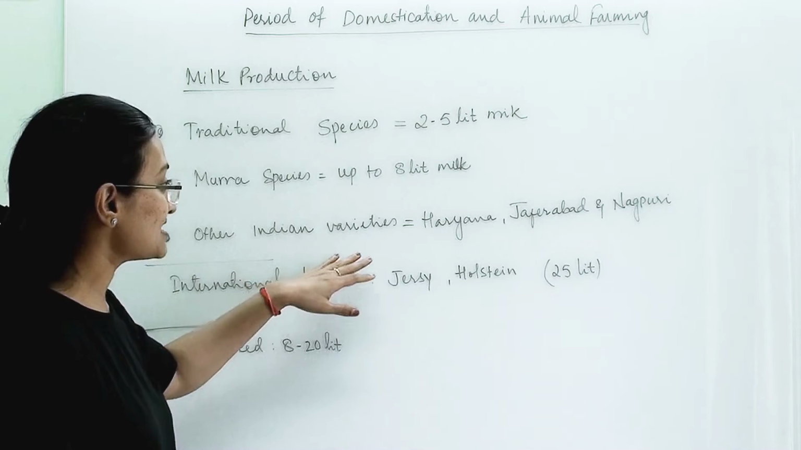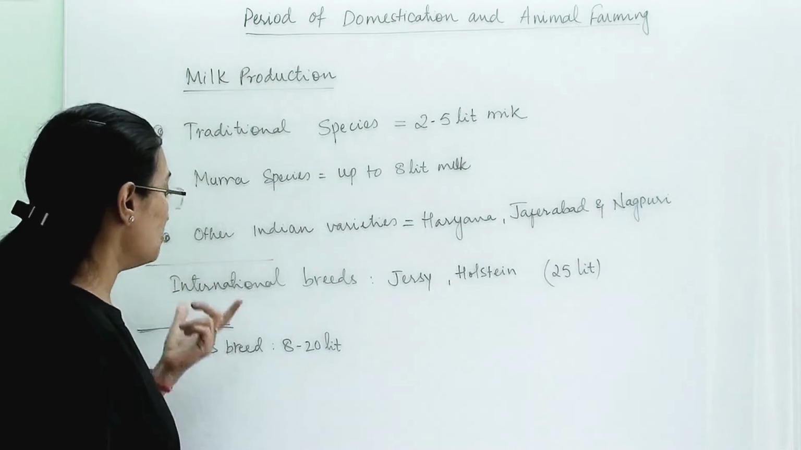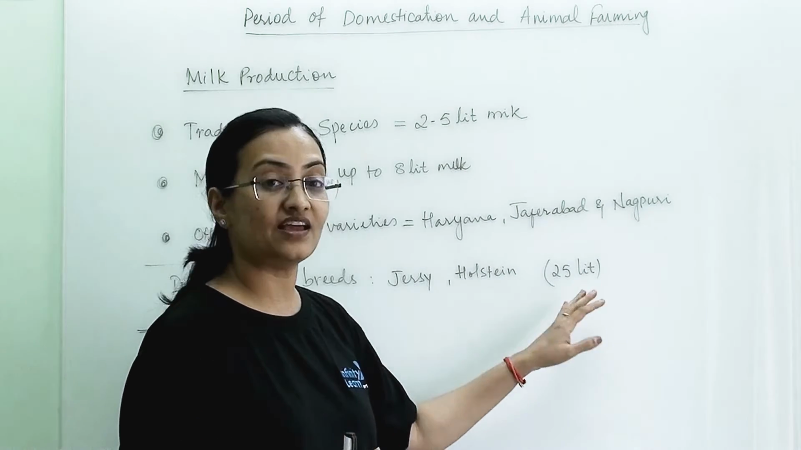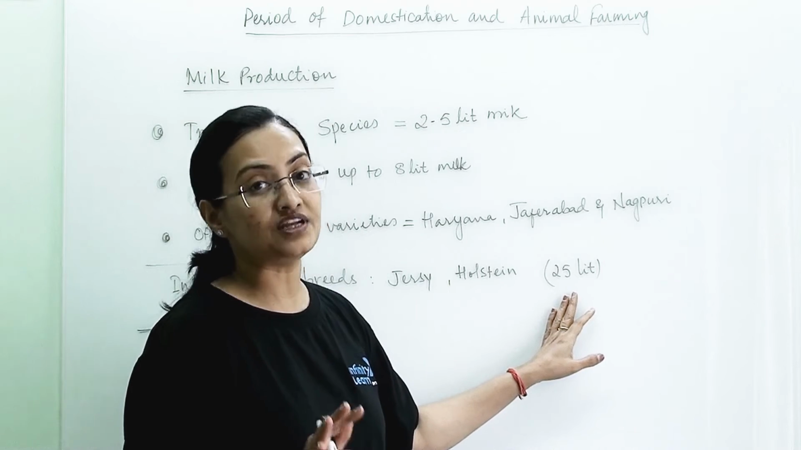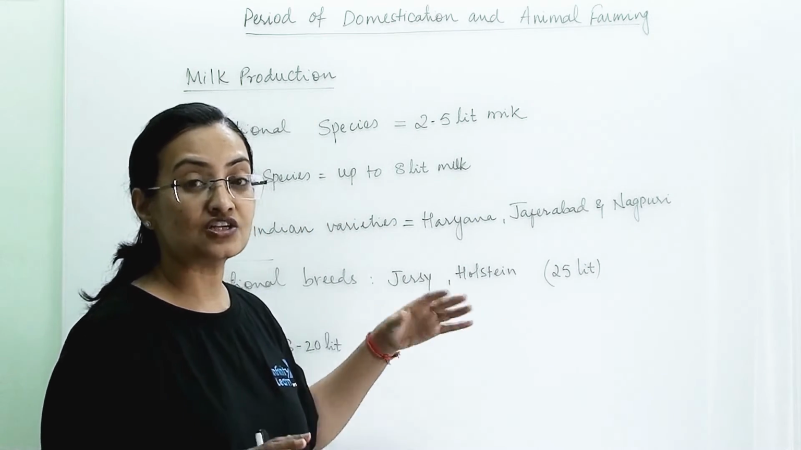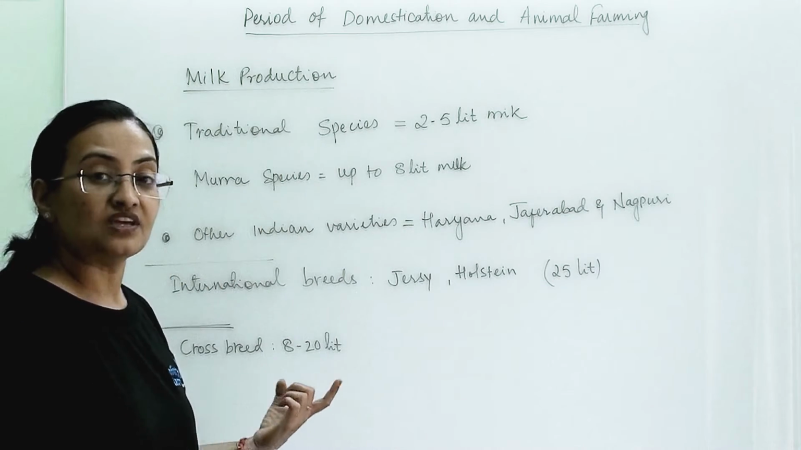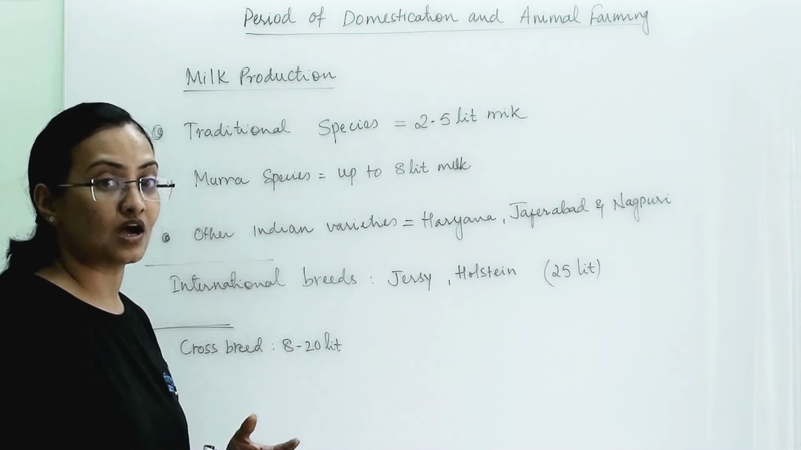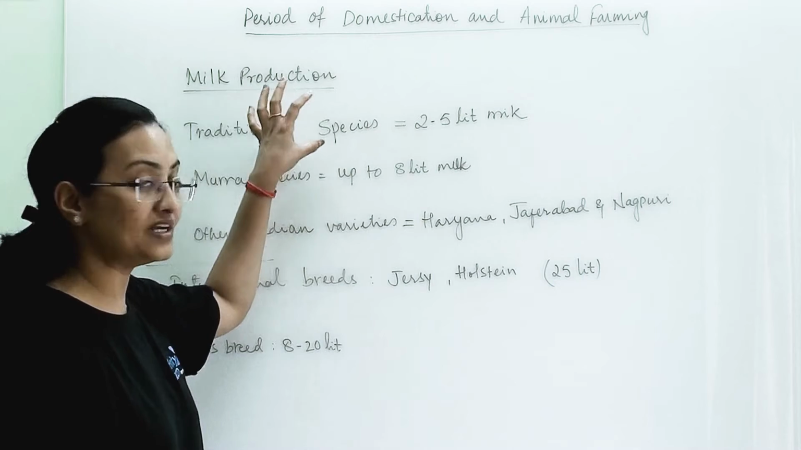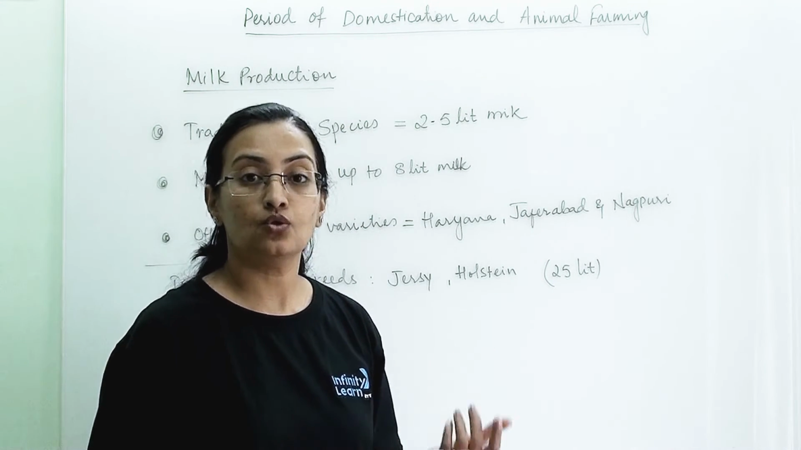Other Indian varieties like Haryana, Jafrabadi and Nagpuri cows give a good amount of milk. But if we are talking about international breeds like Jersey and Holstein, then they give up to 25 liters of milk. So we can see the difference in these two, that international breeds are more capable of giving a larger quantity of milk. That's why we have developed a crossbreed, and those cows are from the crossbreeding of these international breeds and our local species. So they give a good amount of milk compared to the local species.